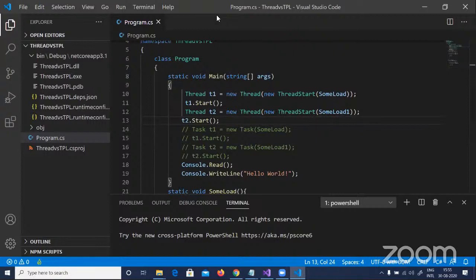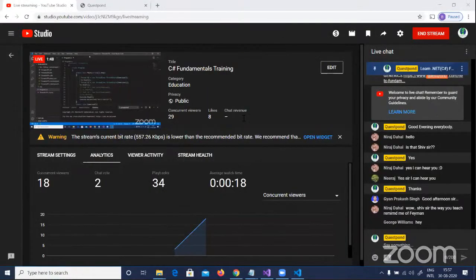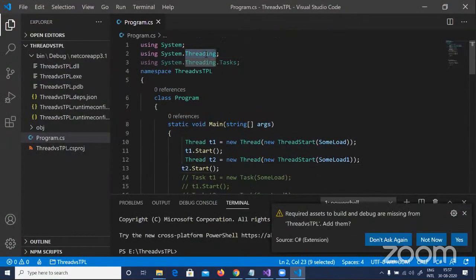What do you think? What is the difference between a thread and a task? So we have system.threading. Very quickly, I'll resume my share out here. So over here, you can see we have system.threading and we have system.task, right? So what is so special about task that we can't do with threads? Why do we need task?